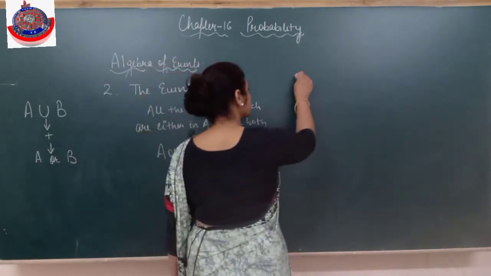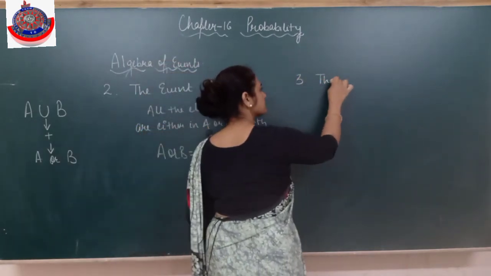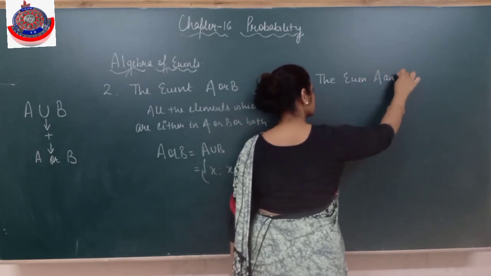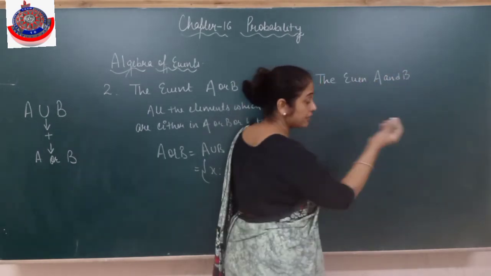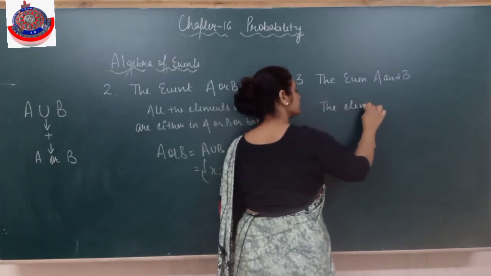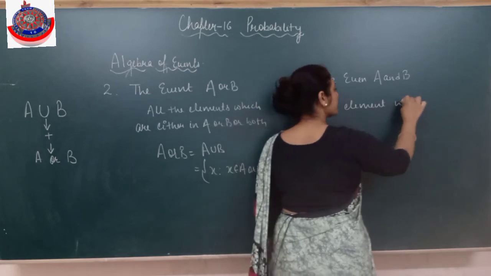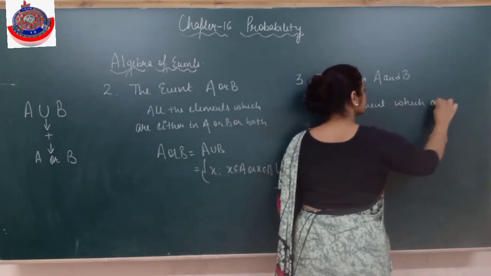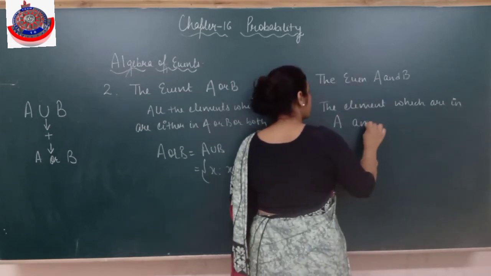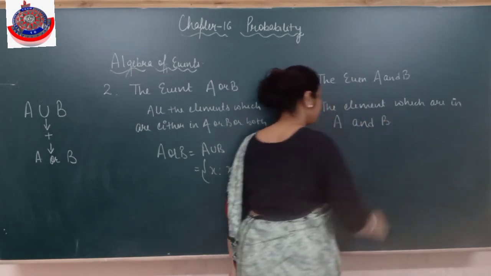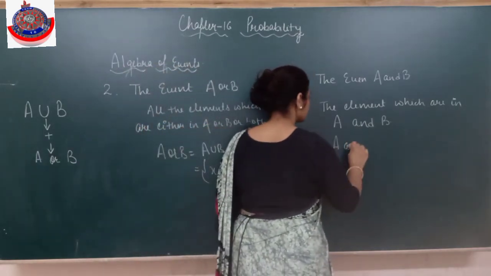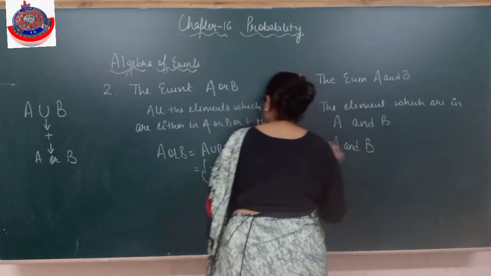And then next we have the third. What will come? You know A and B. What is that? The elements which are in A and B, A as well as B. That means A and B means, remember, sets.